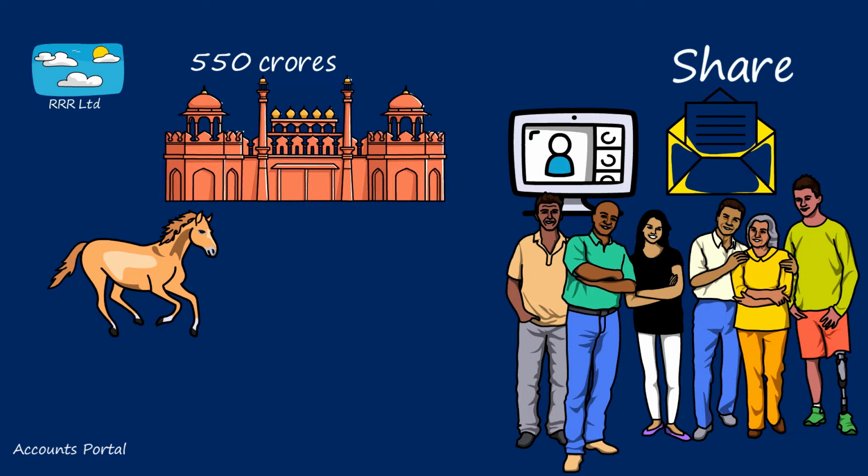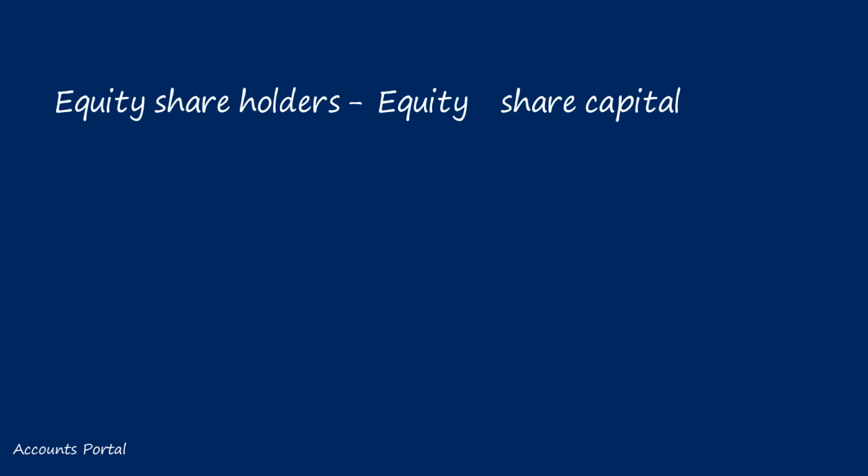Taking shares has a number of advantages. The ownership of the company is transferable. If NTR wishes to transfer a portion of his share to Ram Charan, he can do so without any restrictions. A shareholder is someone who owns a share of a company. The company's owners are its shareholders, whether you own equity or preference shares. The capital of equity shareholders is called equity share capital. The capital of preference shareholders is called preference share capital.